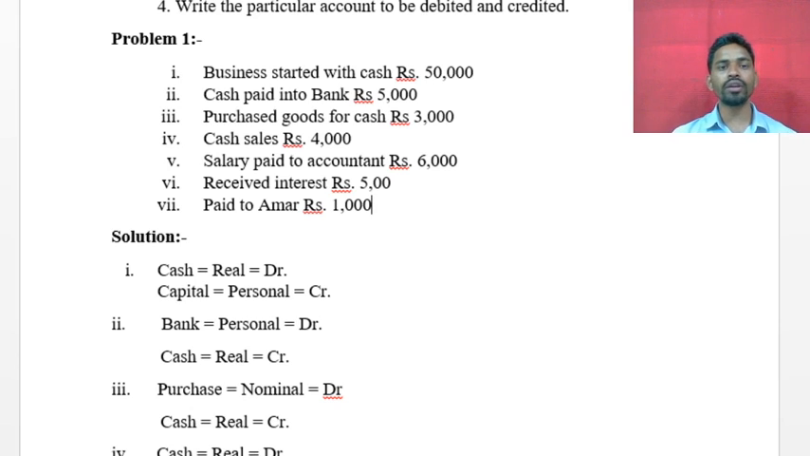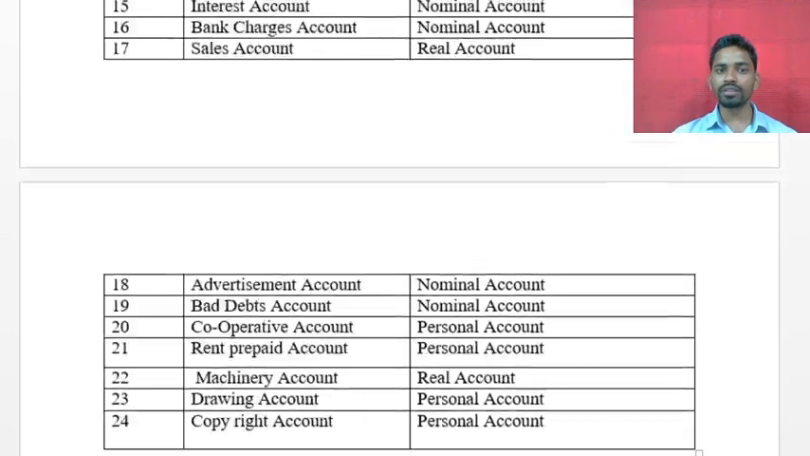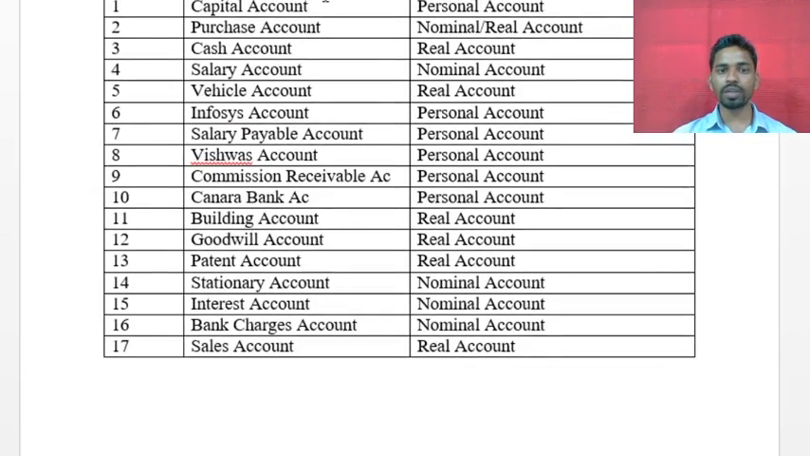Now we will see the steps of how to apply the rules. First, find out which two accounts are affected in the transaction. The transaction will be given, you have to understand it, and then you have to find the two accounts, the names of the accounts, that are affected by that transaction.